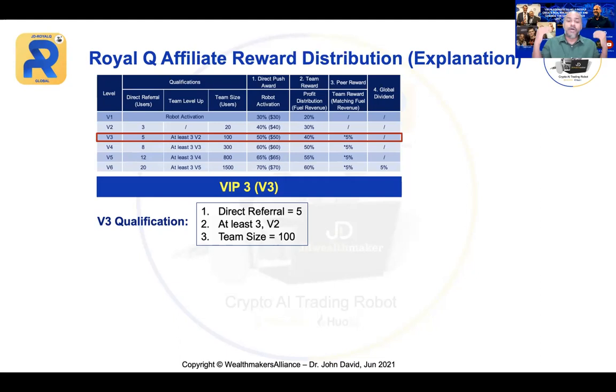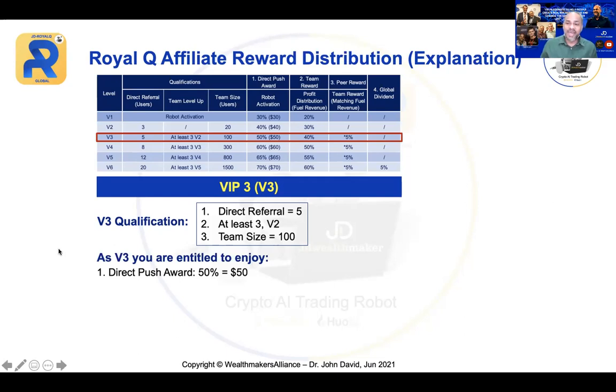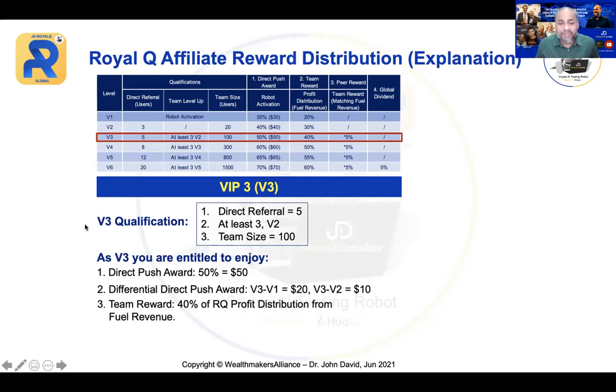That's all. So now, what is the benefit of V3? Direct push will be 50%. Can you see that? And this is going to be massive. You not only enjoy the direct push, you will also enjoy the differential. Now the differential will be 2 levels: V3 to V1 and V3 to V2. Now look at what happens here. And then your team reward, you will enjoy 40%, no longer 30%. And you also enjoy the differential for 2 levels.